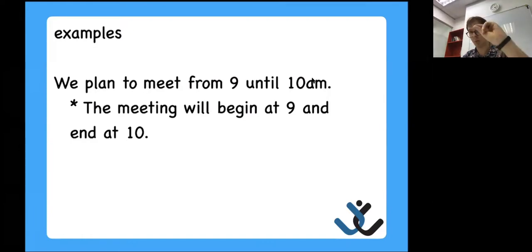10 is the time when that action will stop, okay? So I hope that kind of idea helps you guys get the basics of by and until. They are different. They don't work the same way in sentences, right? Like I cannot say we plan to meet from 9 by 10. It sounds very strange, right?